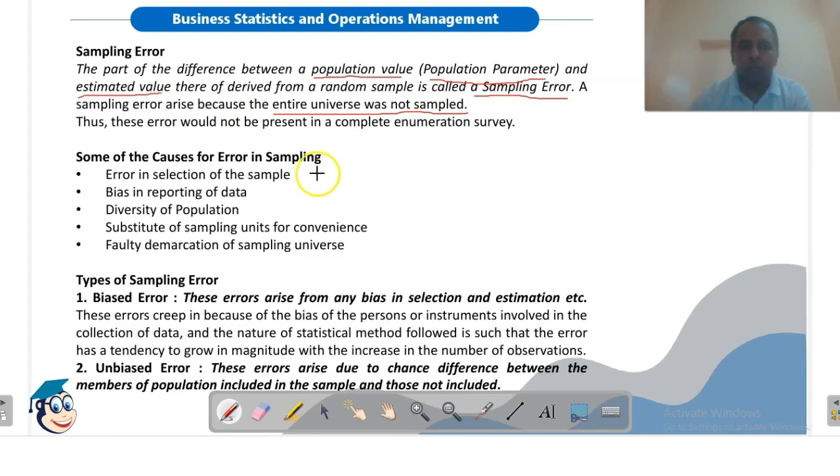Some of the causes of sampling error are error in selection of the sample. We have considered a wrong sample which is not a true representative of the population. Biasness in reporting of data. Sometimes the researcher may be biased in selecting some of the items of the population, because of which the sample will not be a true representative of the population. Diversity of population. The population is too diverse. Diversity means different characteristics. So when we selected the sample, that diversity could not be included.